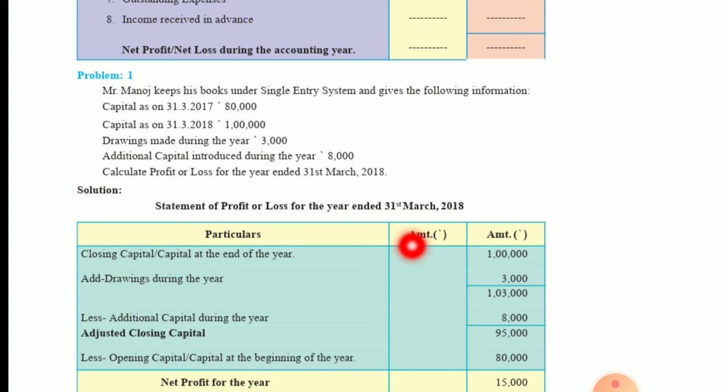Particulars, amount rupees. Now the first thing that will come in the particulars column of the profit and loss account is the closing capital, or capital at the end of the year. How much is it? 1 lakh rupees. To that we will add drawings during the year.